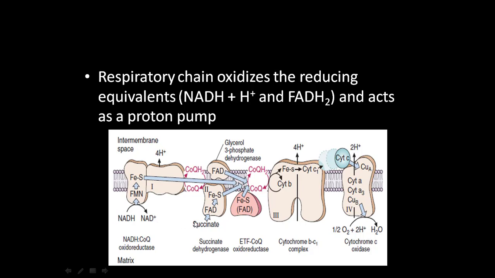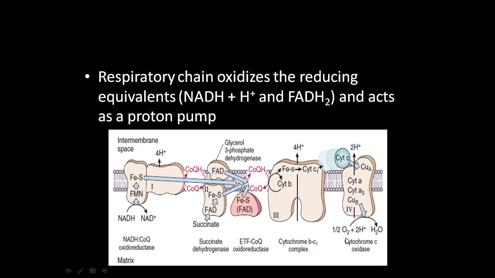So what happens? Complex 2 will also transfer the electrons to coenzyme Q, like complex 1 transferring electrons to coenzyme Q, and after collecting electrons from both complex 1 and 2, the electrons will be transferred to complex 3 and 4 and ultimately to oxygen.